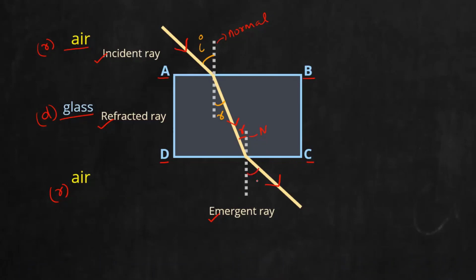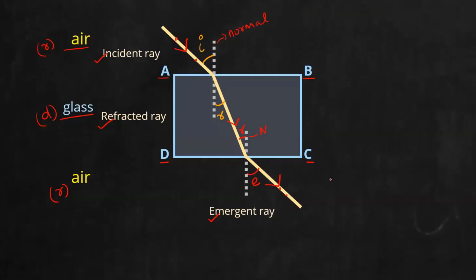And this angle you can mark as E. It is known as the emergent angle, angle of emergence. Mark all these possible angles. Again, with respect to your practicals, this is a very important case because both in your 10th standard practical as well as 12th standard, when you reach the boards, this will be a practical exam. That means you have to stick 2 pins here, observe how the pin appears here, then retrace it. Then you have to take the ratio of sin I by sin R and prove the laws of refraction. That is your practical exam.